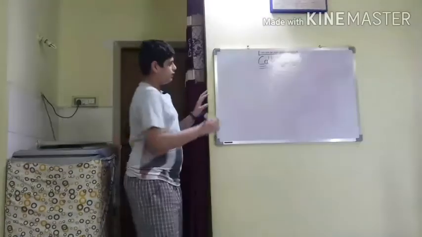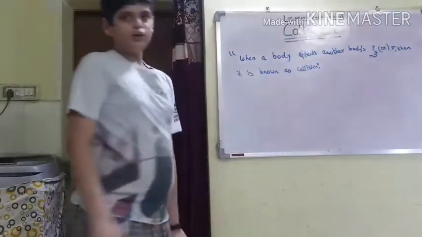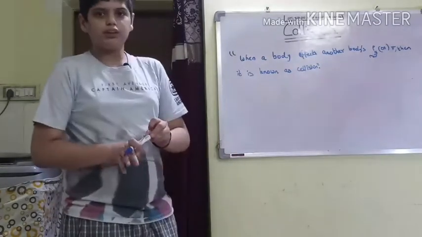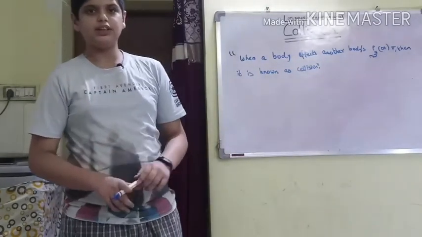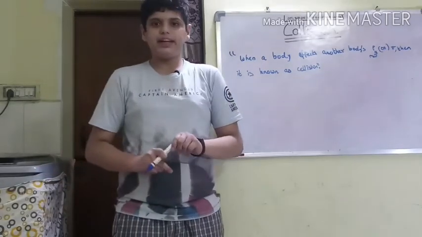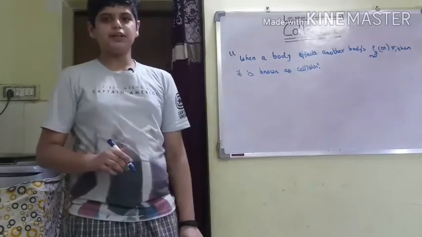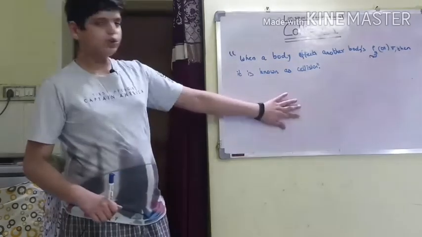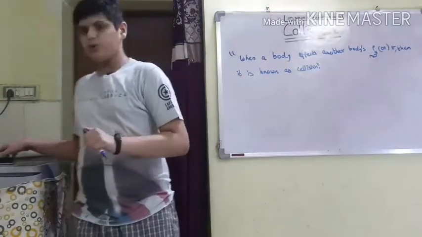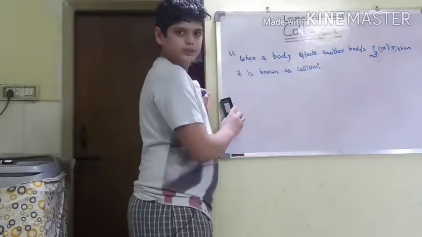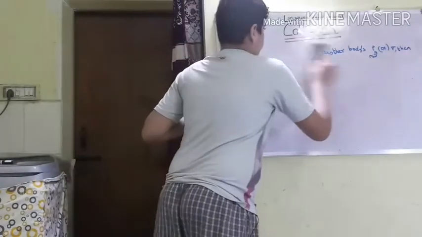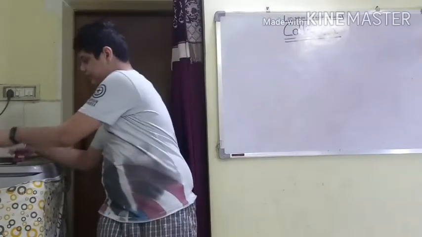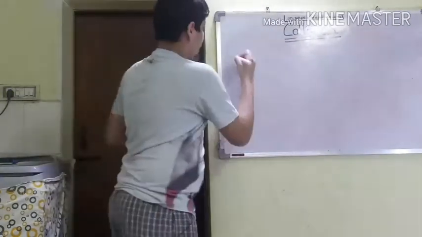So the definition is, collisions are of three types in our syllabus. The first type is perfectly elastic collision, the second type is perfectly inelastic collision, and the third type is partially inelastic or partially elastic collision. Please copy this so that we will get into perfectly elastic collision. Okay, now let us start perfectly elastic collision.